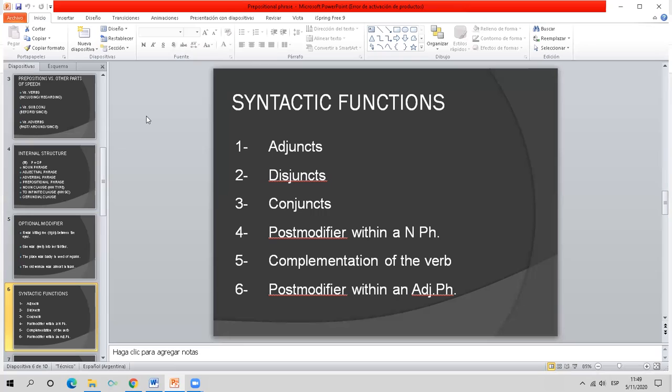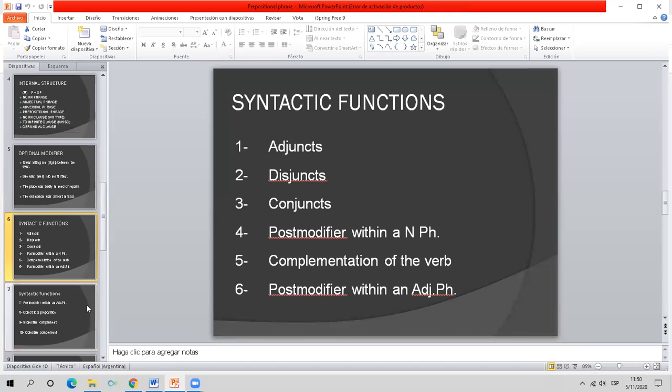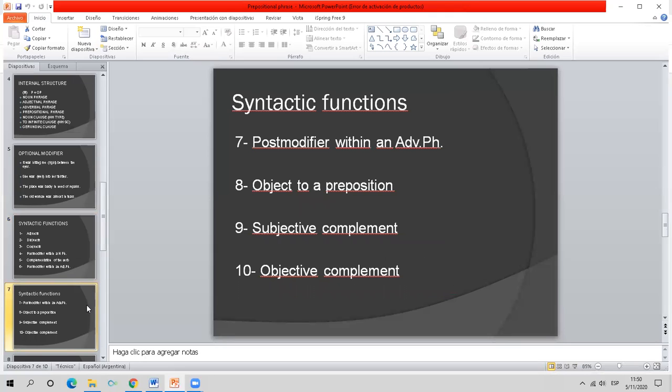Now, they may also act as post modifiers within a noun phrase, as an instance of embedding, as the complementation of the verb, or as a post modifier within an adjectival phrase. I'm sure you can think of examples yourselves. All right, some other syntactic functions here. The post modifier within an adverbial phrase. We said that they may also be the object to a preposition, a subjective complement, or an objective complement.